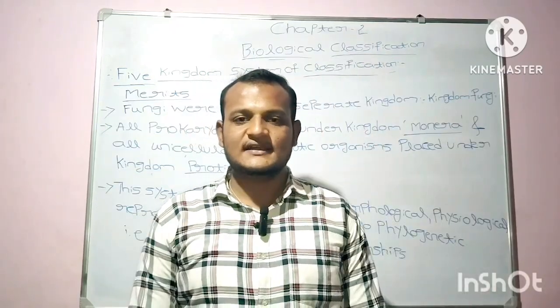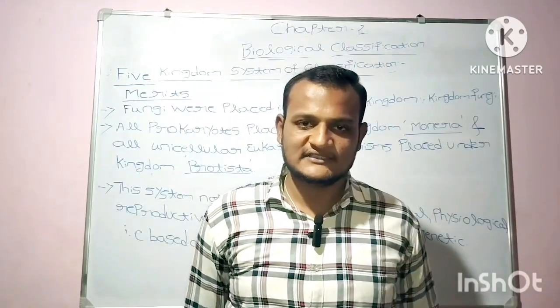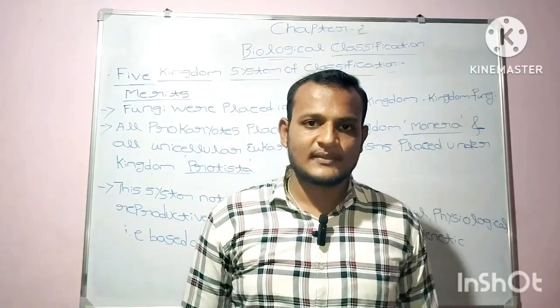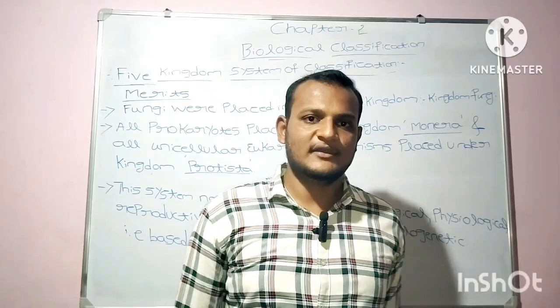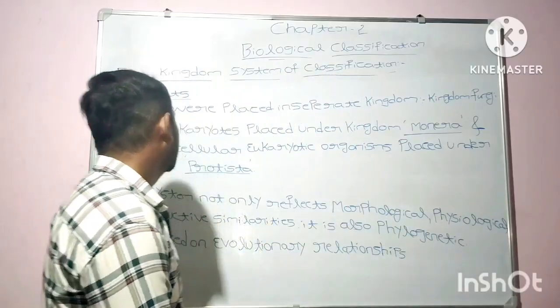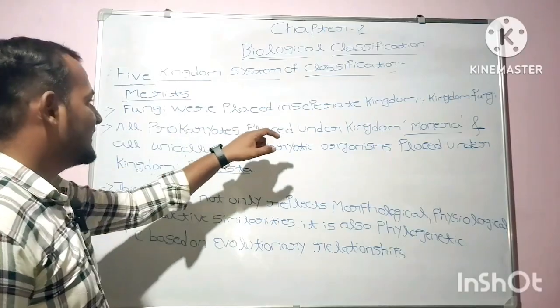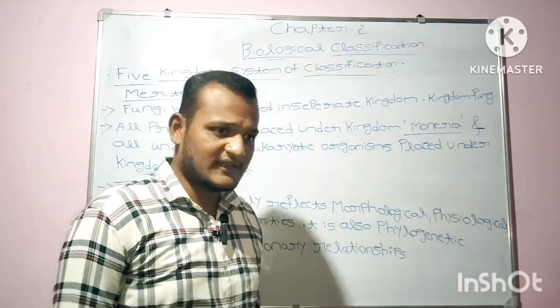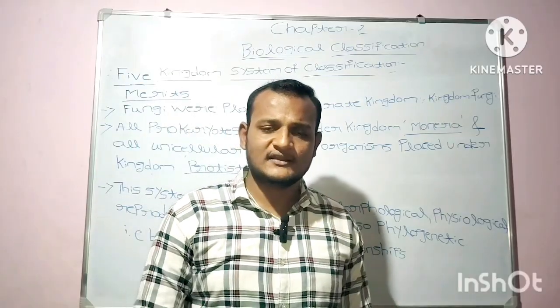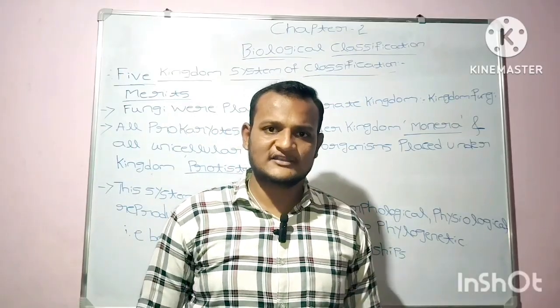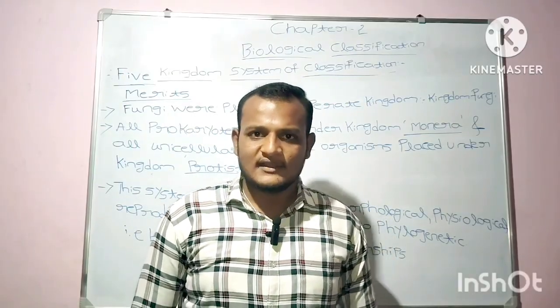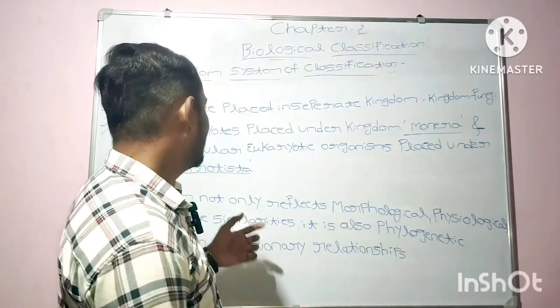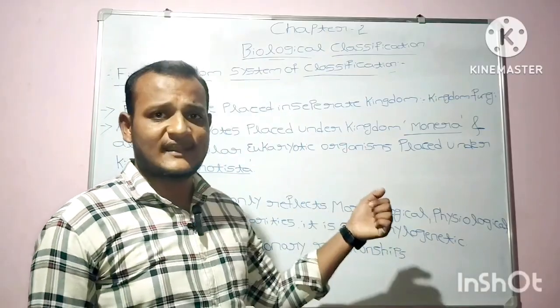Now let's discuss the merits of the five kingdom system of classification one by one. The first merit of the five kingdom system of classification is that fungi were placed in a separate kingdom, kingdom fungi. While explaining the need for the five kingdom system of classification, I have explained about this point. The fungi were placed in a separate kingdom, that is kingdom fungi.